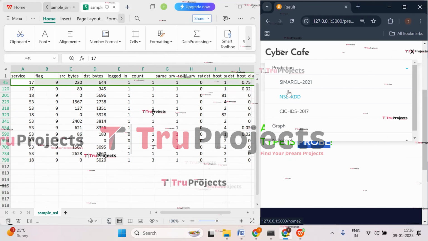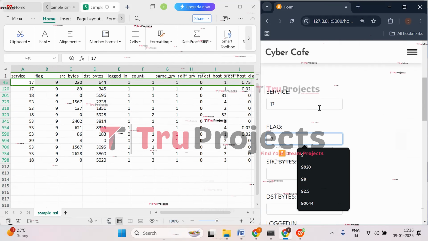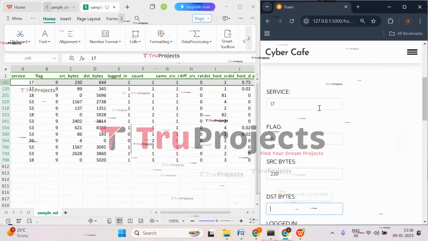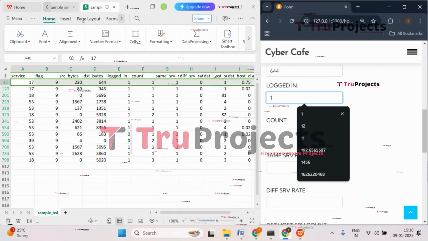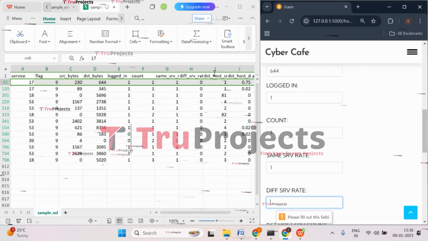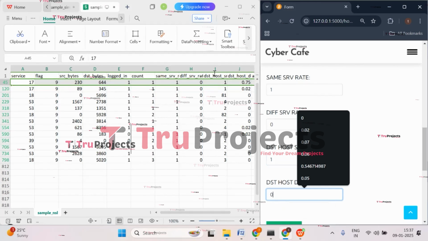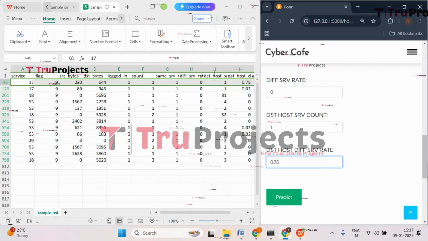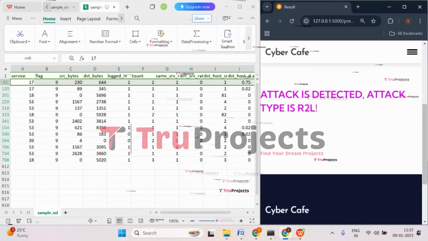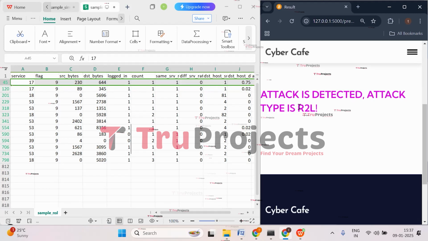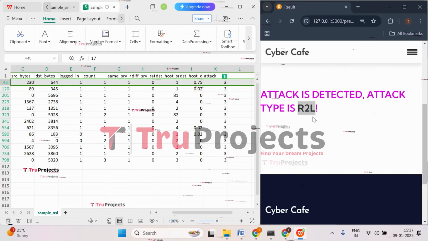So let's try with this case. Click on prediction, click on NSL-KDD. So service is 17, 9 is the flag. Source bytes are 230. Destination bytes are 644. Logged in value is 1. Count is 1. Same SRV rate is 1. Different SRV is 0. Destination host SRV is 1. And 0.75 is the different SRV rate. Click on predict. So here we got the prediction that there is an attack and that attack type is R2L attack.